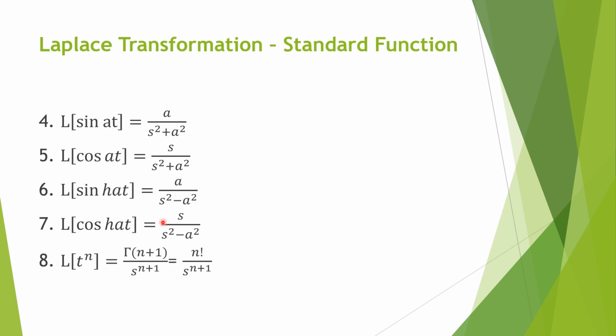You can prove all these formulas by using your basic definition or integration, but it is not necessary in your engineering examination or many other competitive exams. They ask directly what is the Laplace transformation of a function. So you should remember these: when it is sine, your numerator is always a; when it is cos, your numerator is always s. For sin at, the denominator is s square plus a square. For cos at, the denominator is s square plus a square. But in the case of hyperbolic, it is s square minus a square.